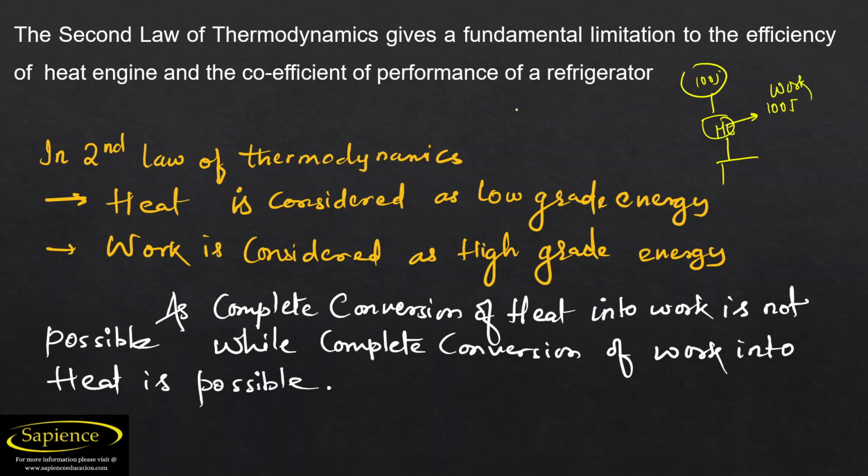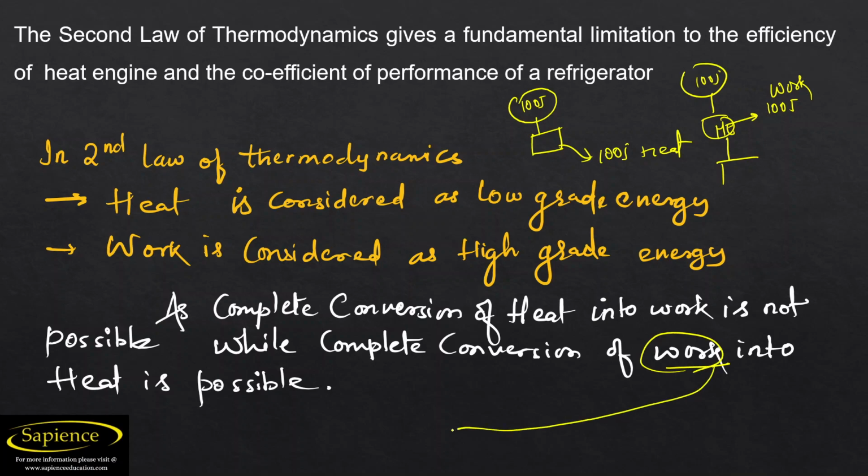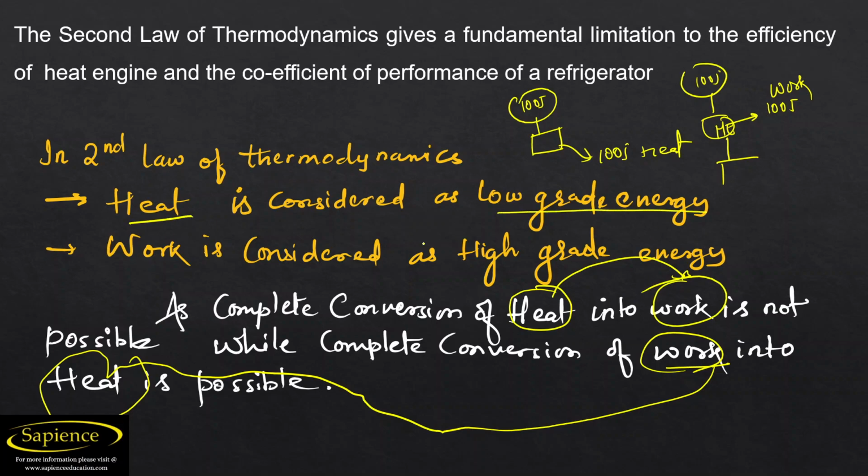But at the same time, if 100 joule of work is done on the engine, it will totally get converted into 100 joule of heat. Work can be directly converted into heat energy 100%, but heat cannot be directly converted into work 100%. That's why heat is considered a low grade energy, but work is considered a high grade energy.